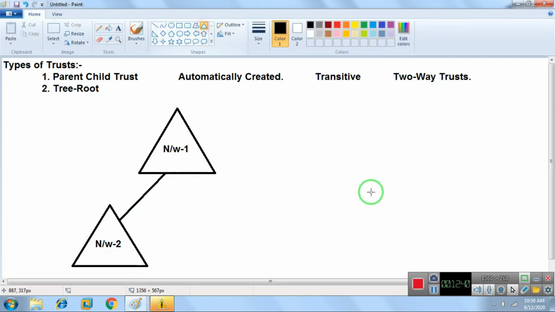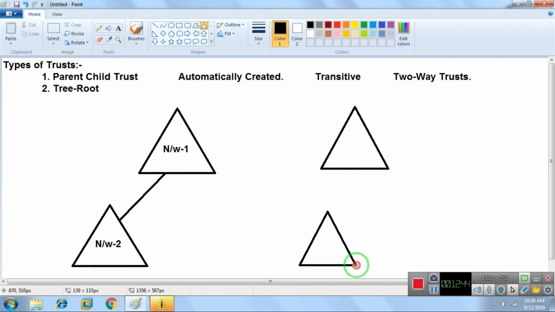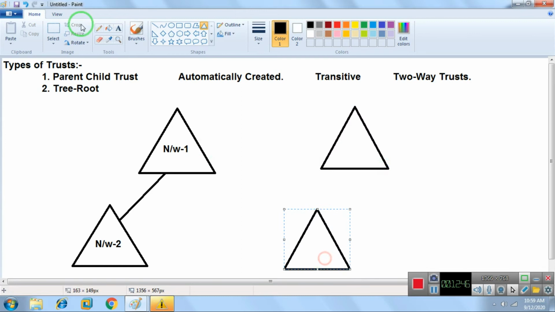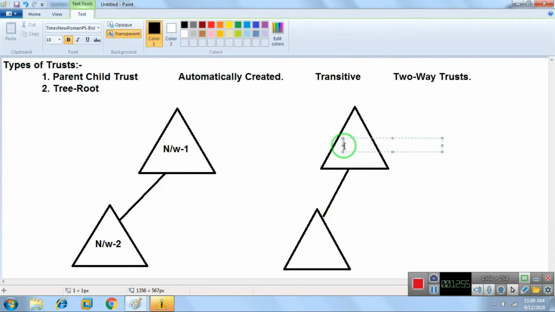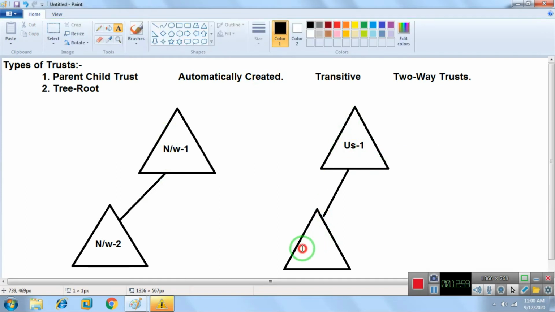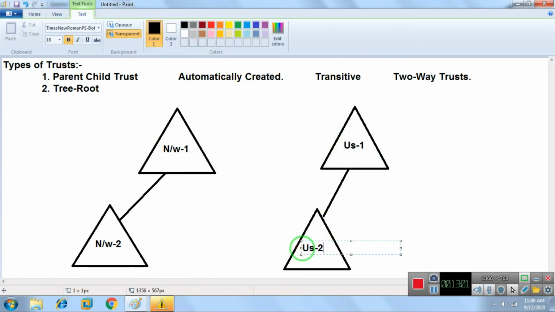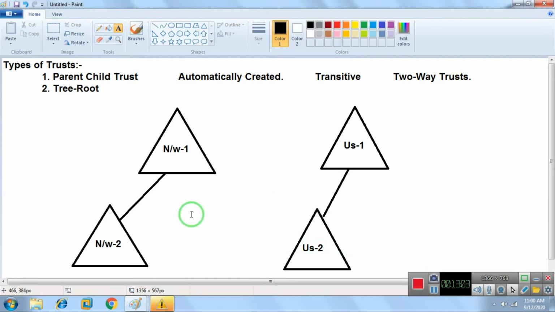Imagine that we have another tree like this, connected with the first. So this is the India tree and we have a US tree also, with domains US1 and US2. Now we have two trees.